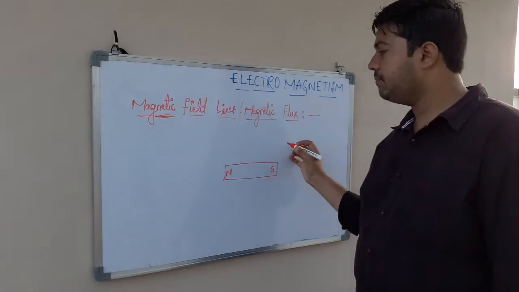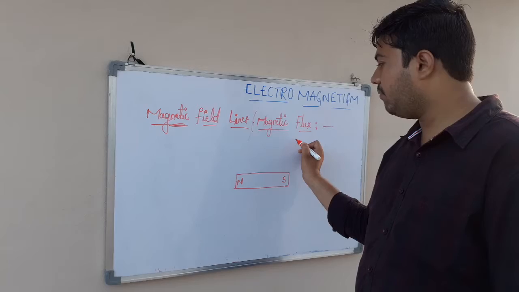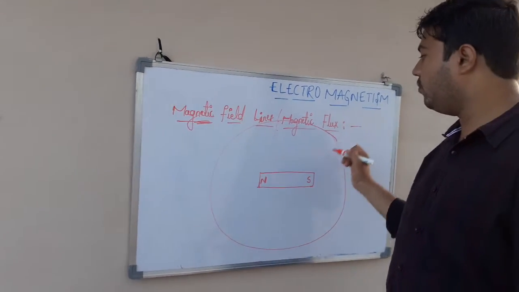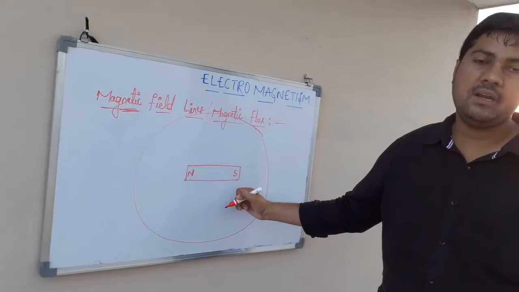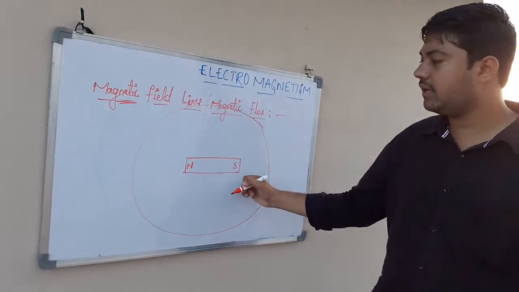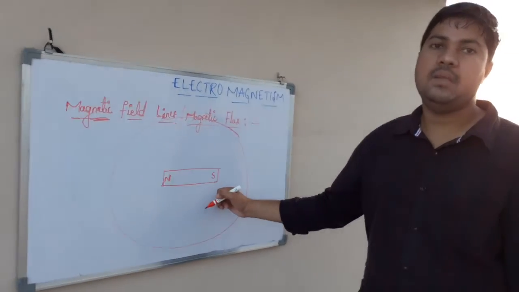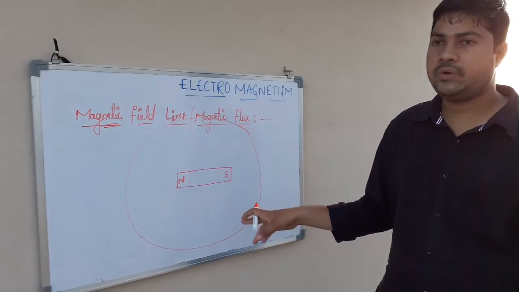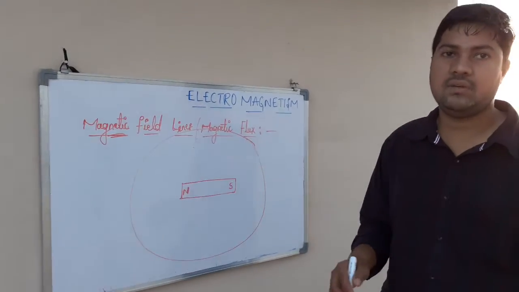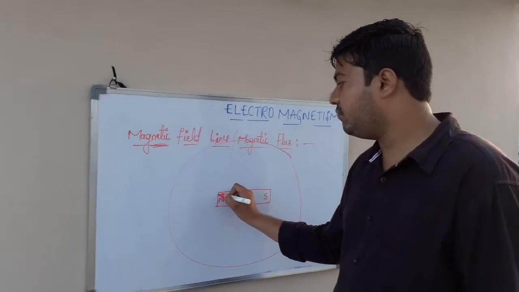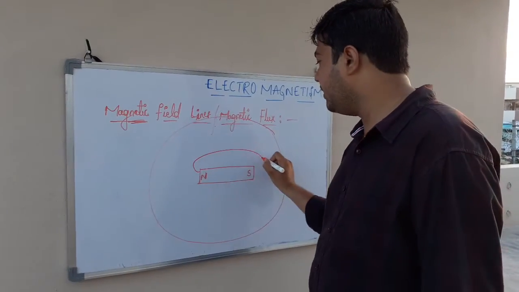So the area around the bar magnet until where magnetic force can be felt is called magnetic field. Now magnetic field lines or magnetic flux are nothing but imaginary lines which give the idea of strength and direction of the magnetic field. For example, magnetic field lines for this bar magnet will be in this way.